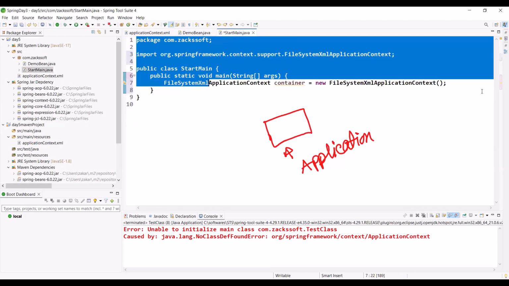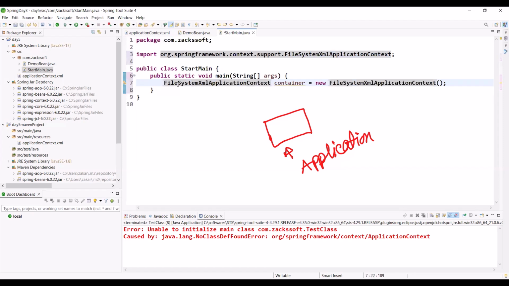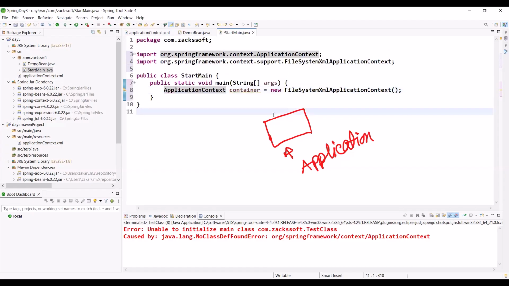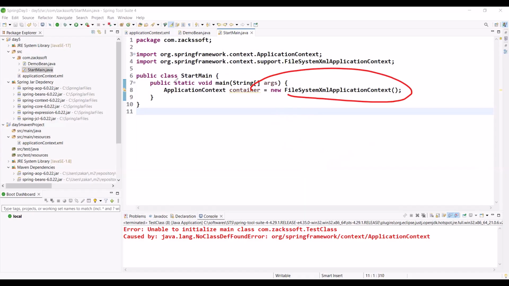Just one minute, sorry, I'm deleting this thing. Any confusion to understand this? Just now we have created the container. What is a container? Simply, a container is a class or an object. What is the class name? ApplicationContext. Actually, this is the interface, and the implementation class is FileSystemXmlApplicationContext.